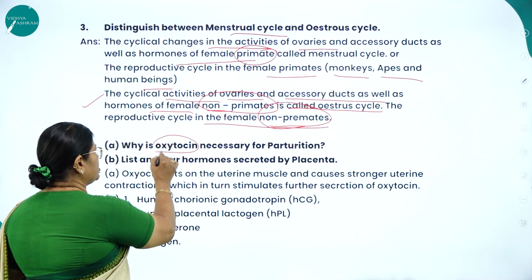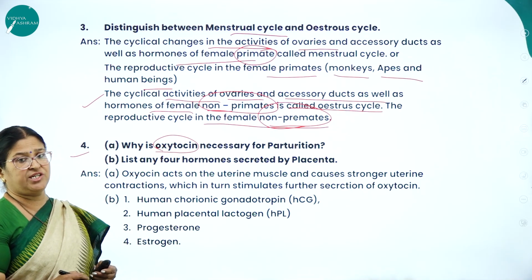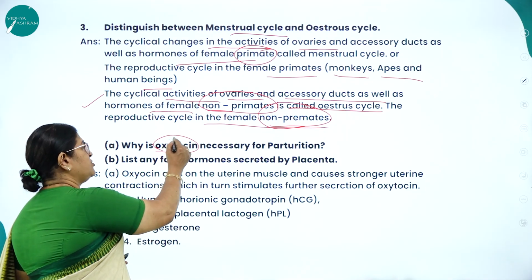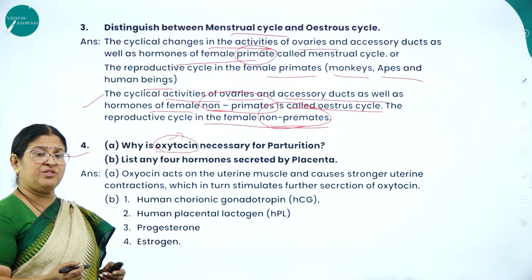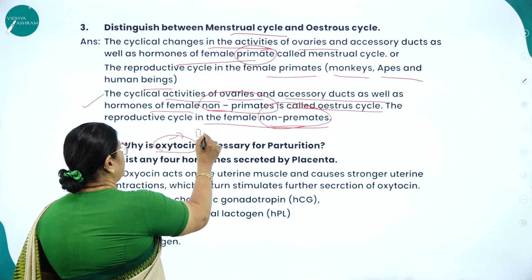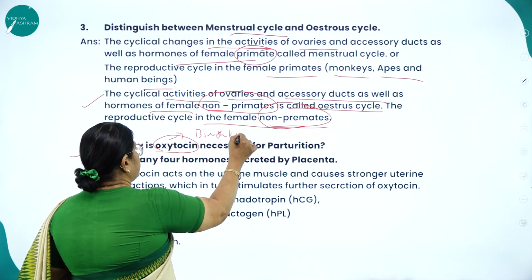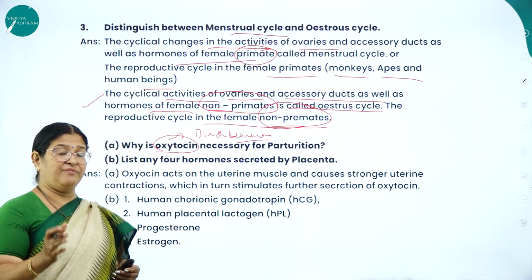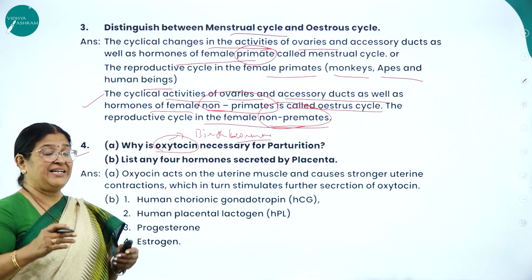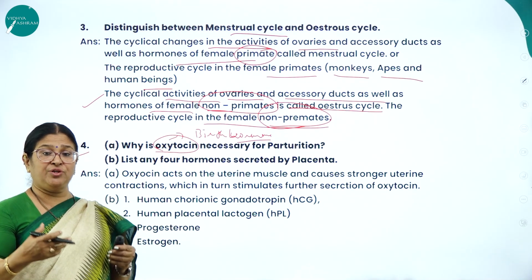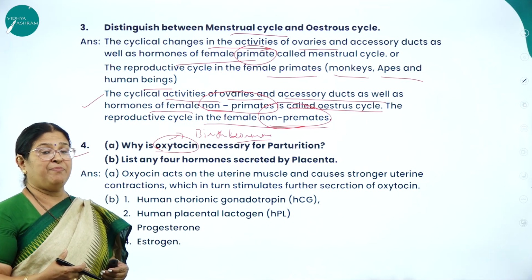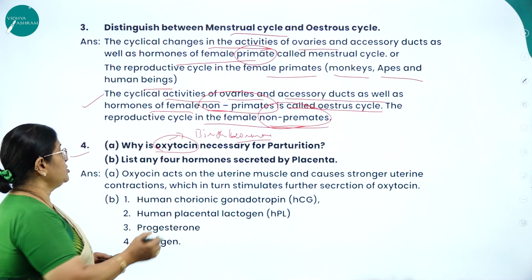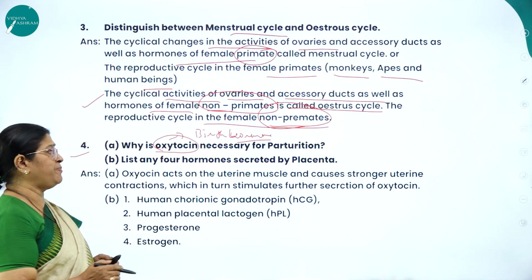Why is oxytocin necessary for parturition? What is parturition? Parturition is nothing but childbirth. What is oxytocin? A very, very important hormone, which is also called the birth hormone. It is released during the time of delivery or parturition, and it causes rigorous contraction of the uterus, so much so that the baby is expelled out. That is what we call delivery or childbirth. So why is oxytocin necessary for parturition?